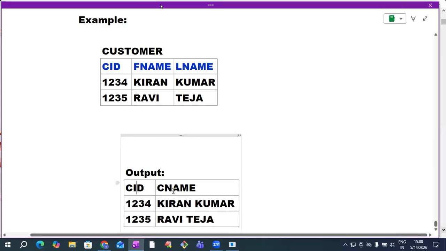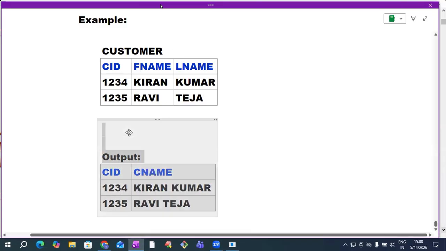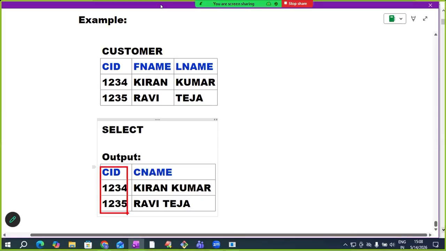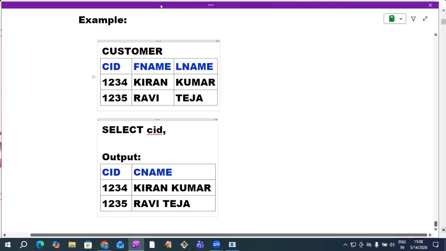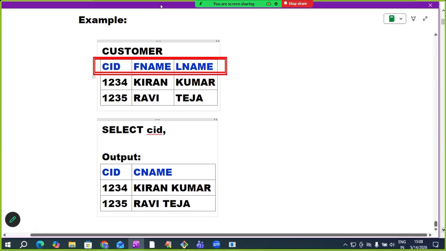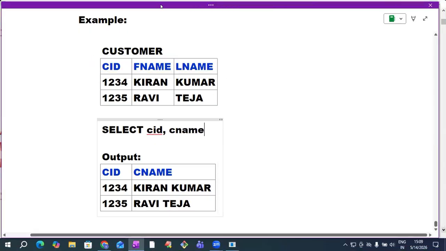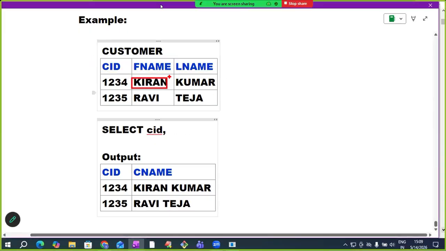This is my requirement. You tell me, sir, if we want to get output like this, how to write the query now? What do we need to write here? SELECT, what do we want to select? CID, comma, customer name. Is there a direct customer name column here? No. If a customer name column were there, we would write CNAME. But the customer name we need to generate now. How to generate? Combine first name with a space, then concatenate that result with the last name. Are you understanding? Tell me, sir, what do we need to write here?